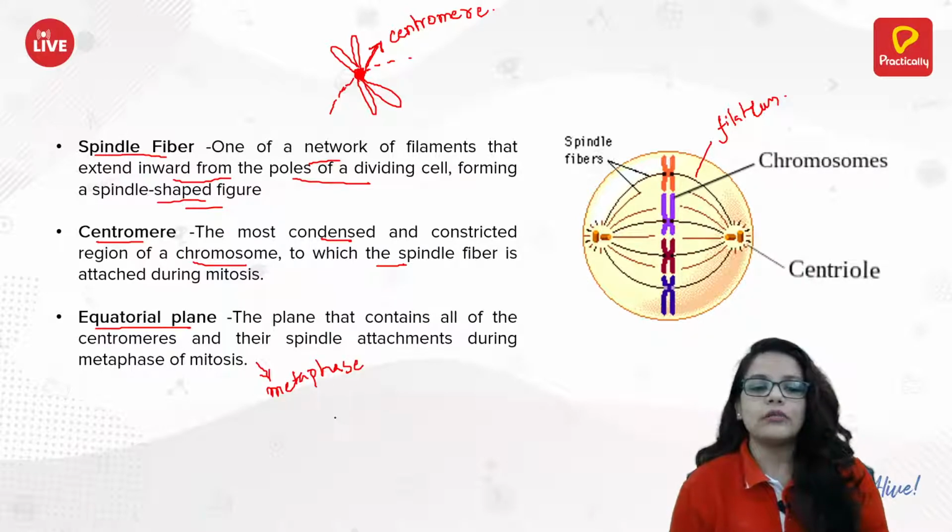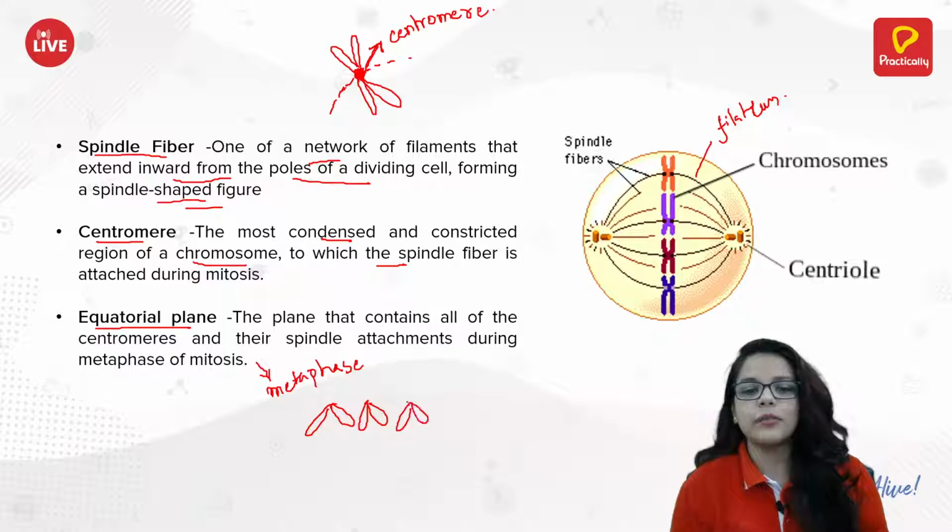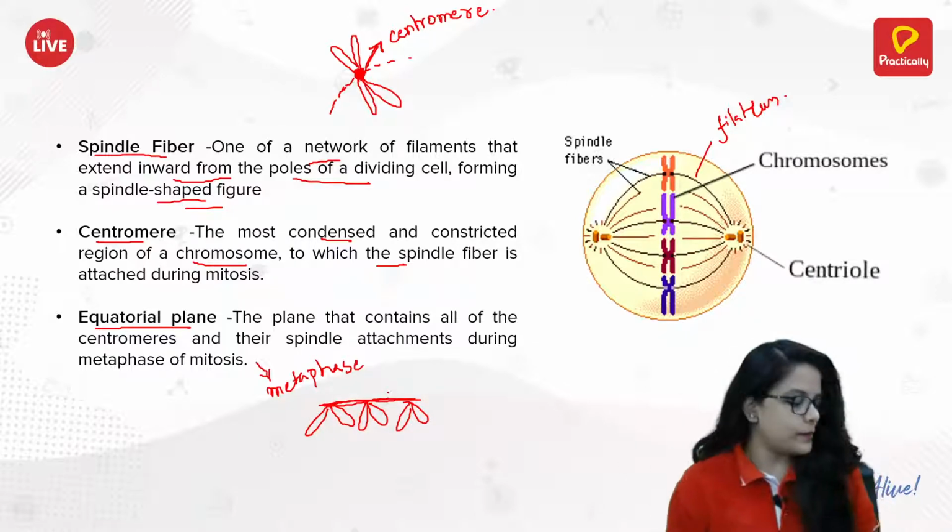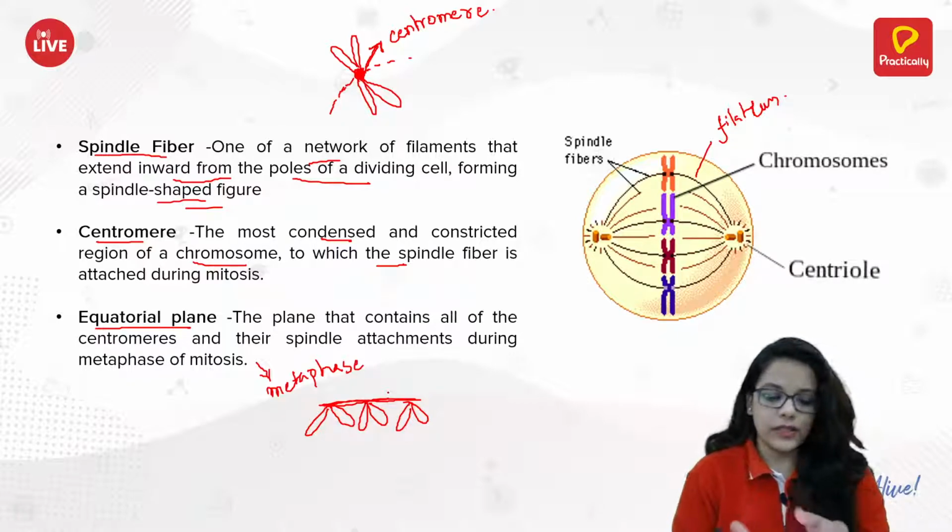Where the chromatids are sitting on a single plane, they sit on a single plane, that is known as the equatorial plane. We'll discuss about it.